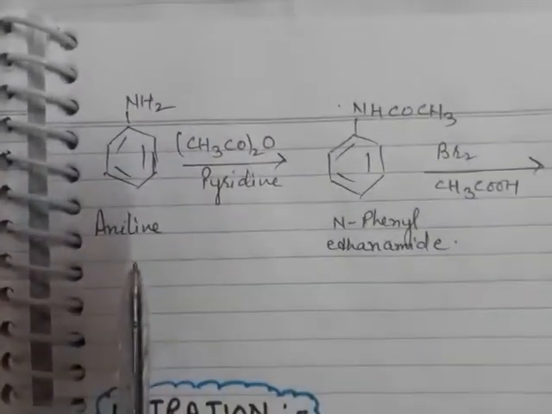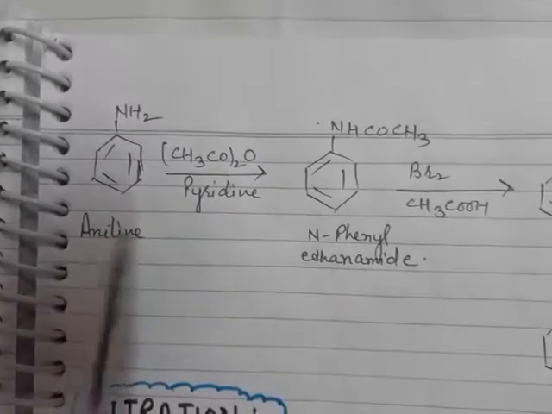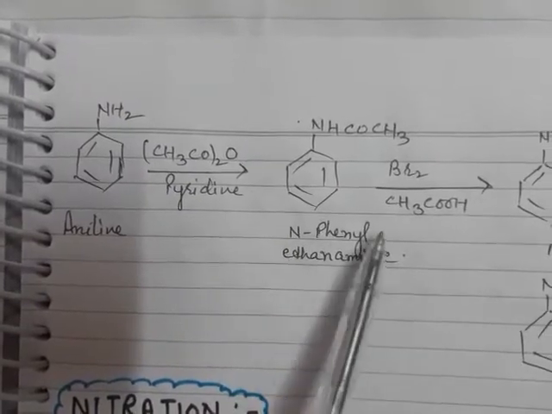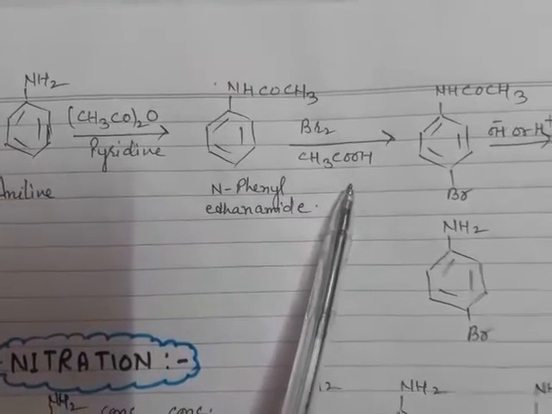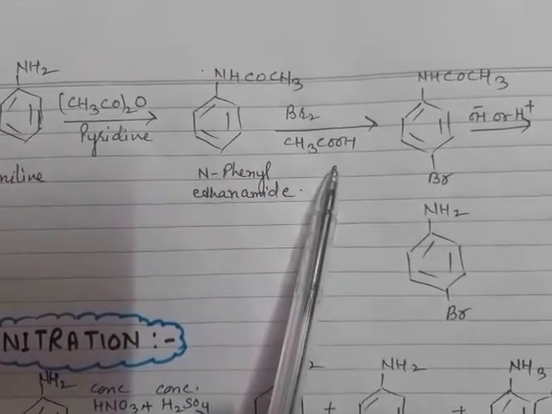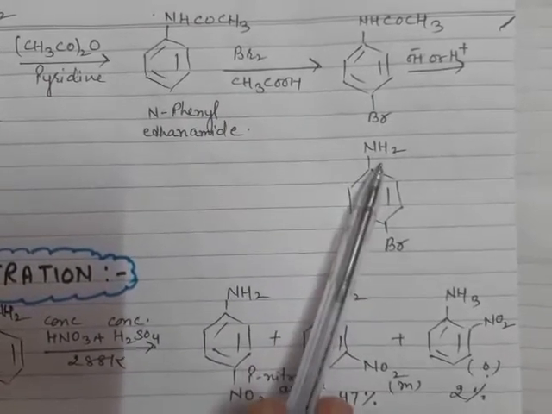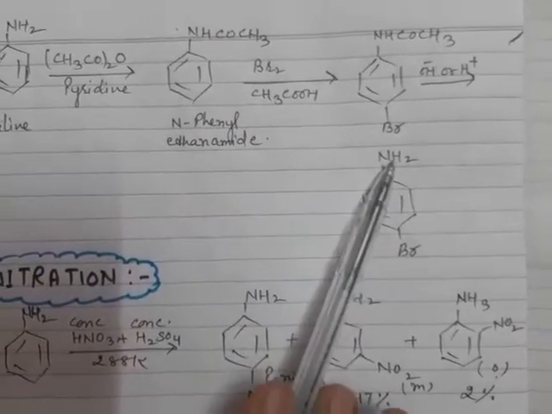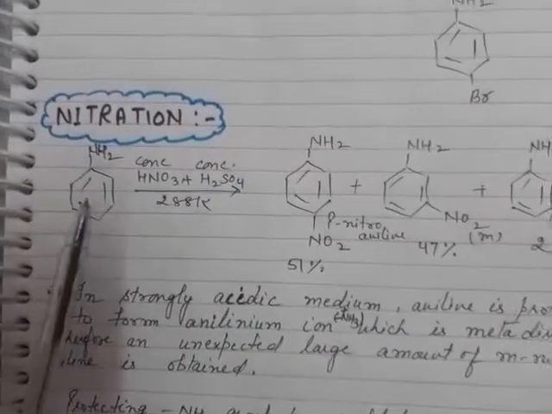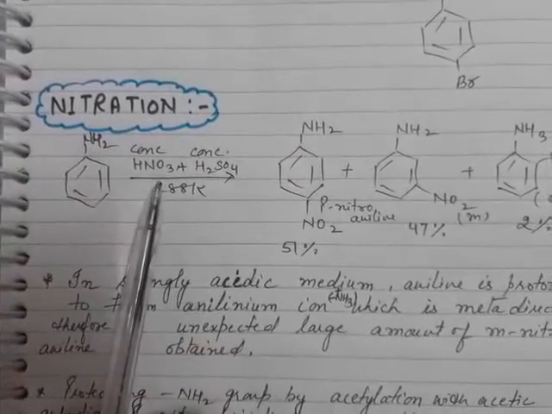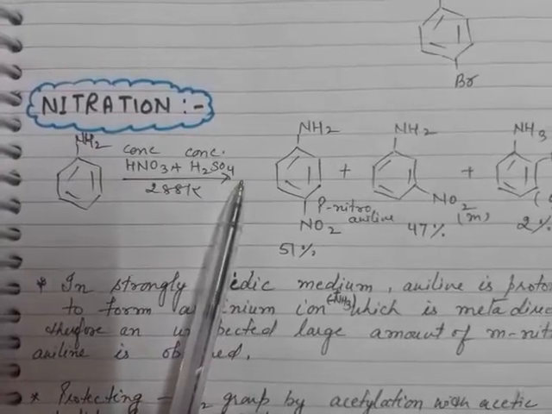Now, aniline, when made to react with acetic anhydride, forms N-phenyl ethanamide, which when made to react with bromine and acetic acid, will form the mono substituted product. It forms para-bromoaniline. In the same way, nitration can be carried out. Nitration is carried out in the presence of concentrated nitric acid and sulfuric acid.